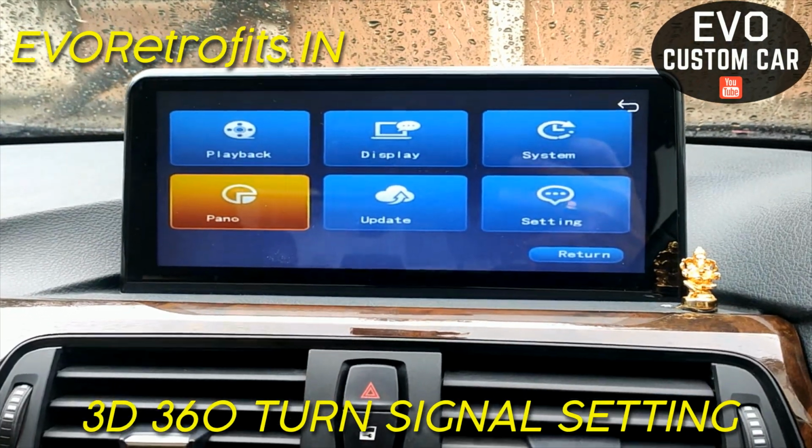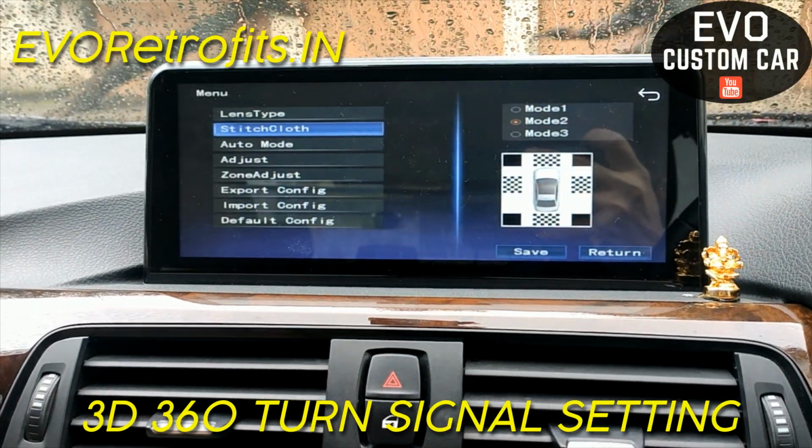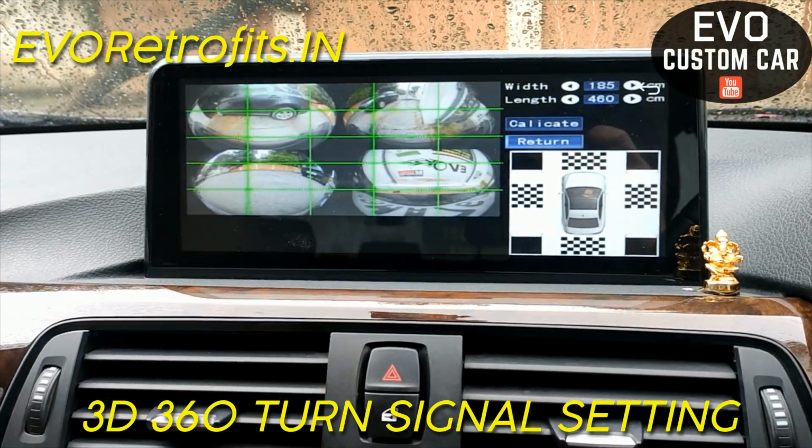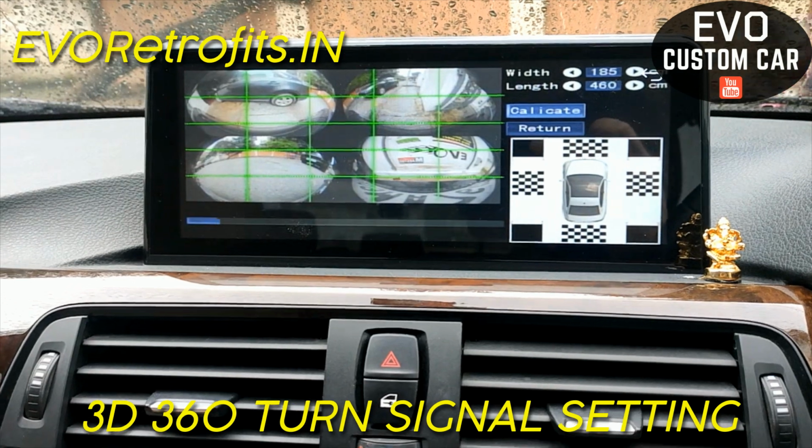If we have to do calibration, we go to pano, go to auto mode, choose calibrate.